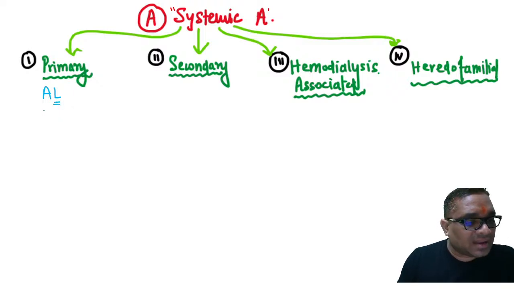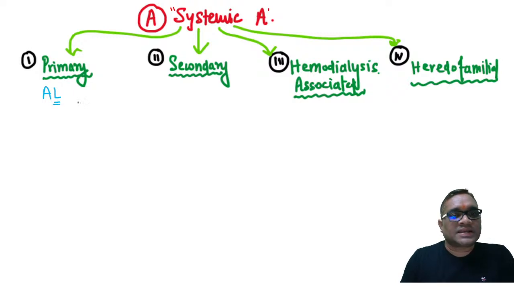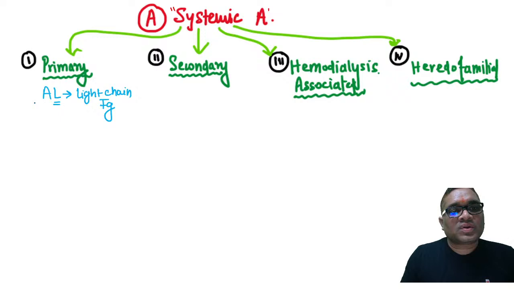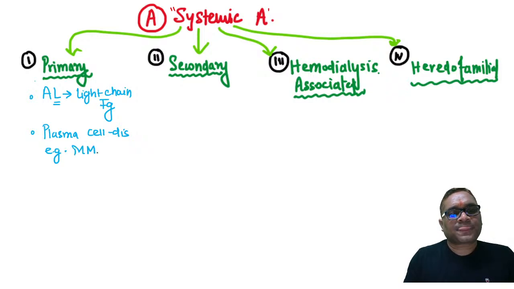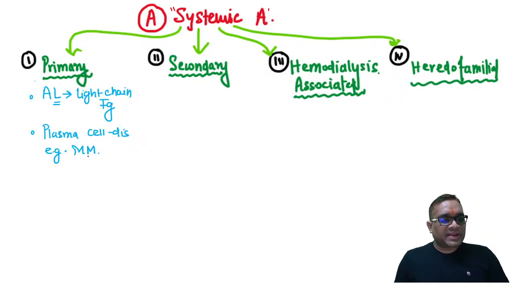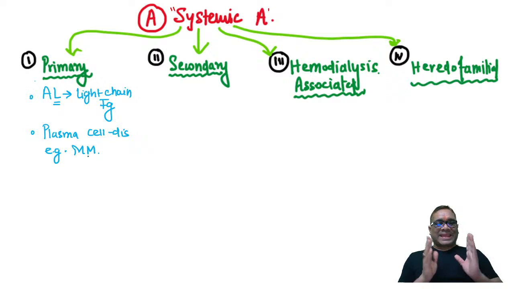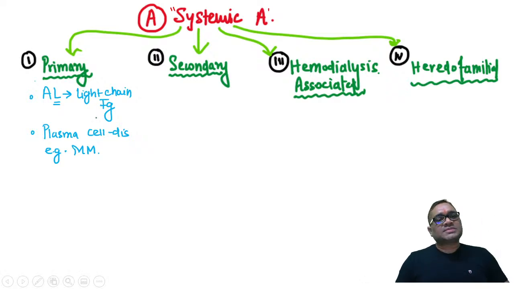Can you tell me what is the L? Anybody? Can you tell me what is the L here? L stands for light chain of immunoglobulin, right? So primary amyloidosis will be seen in plasma cell disorders, for example multiple myeloma, right? So this is the light chain of immunoglobulin. So remember, AL, only one A is coming, so this will be called primary amyloidosis.